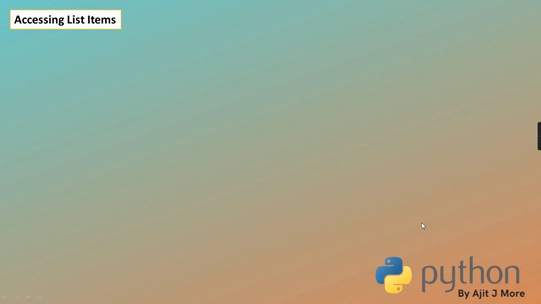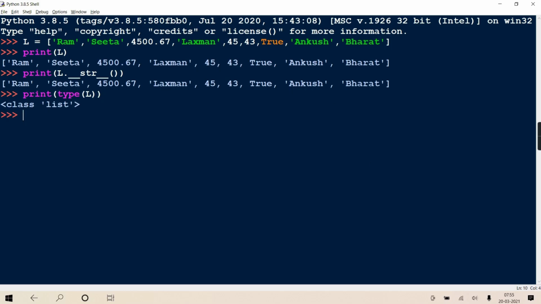So when it is ordered, meaning you can access the items based on the index, position number, means every element is having a position. See, in this list, Ram is having a position 0, 1, 2, 3, 4, 5, 6, 7, 8. So every element is having a position. So from left, if you consider, the position is 0, starting from 0. You can give positions from right side also in negative manner, but that time it is -1. So Bharat will be -1, -2, -3, this way.